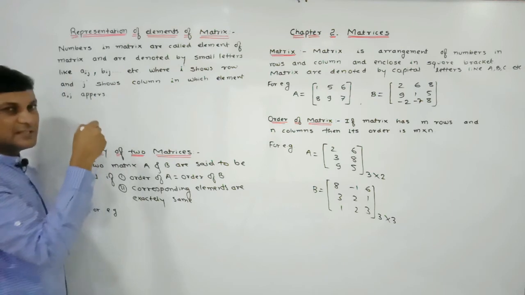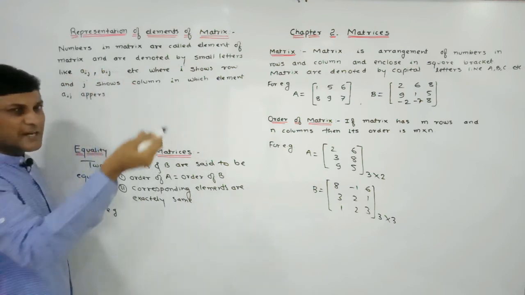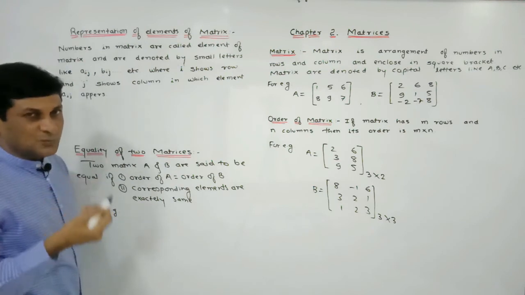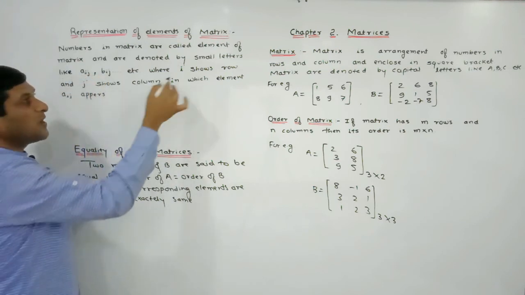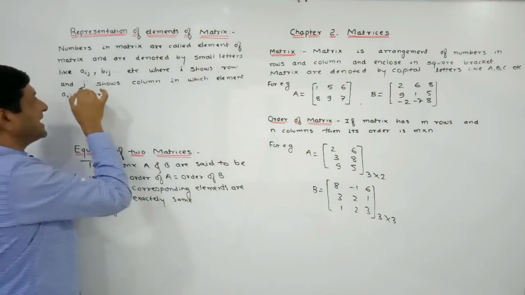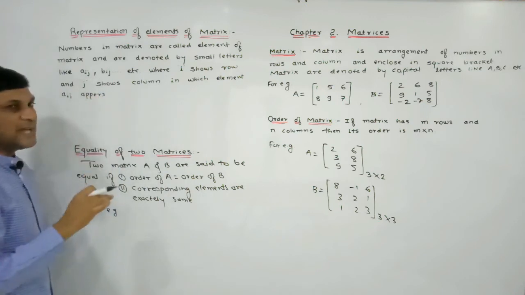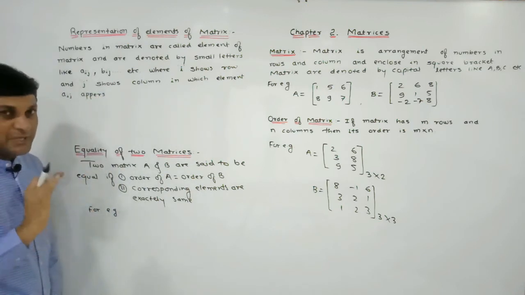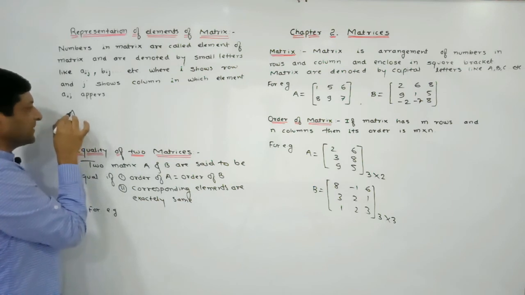Means we are denoting the elements by small letters A, B, C, D. You can denote the element by any small letter, but in the suffix we are writing what? Ij. So I means what? I shows the row and J shows what? The second number shows the column in which that element appears, meaning in which Aij appears. So try to understand it very carefully by considering one simple example.